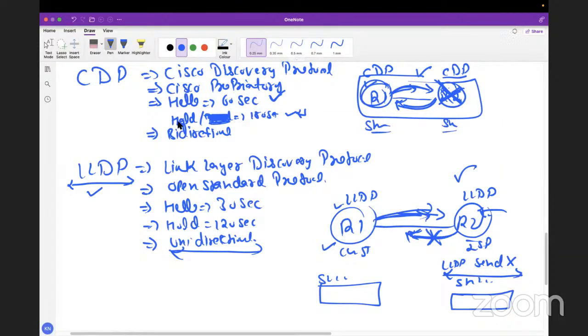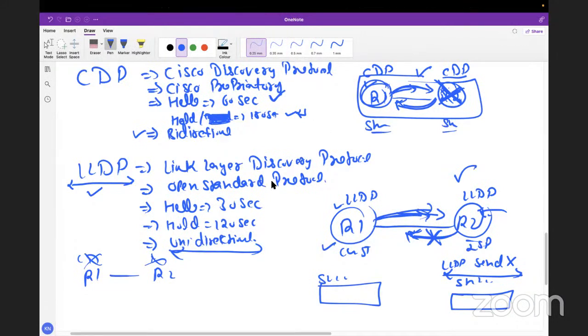Okay, it is clear why we say bidirectional or unidirectional. Question: are CDP and LLDP compatible with each other? No. You can't have R1 running CDP and R2 running LLDP. They are incompatible. Either you run CDP or you run LLDP.